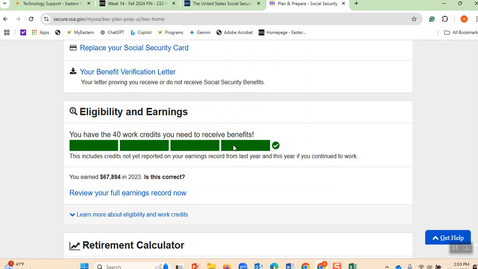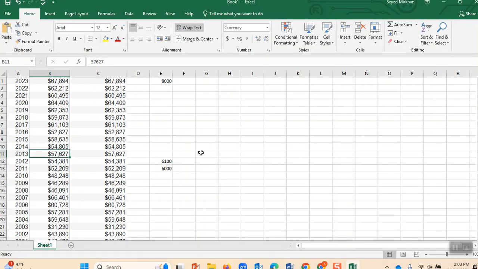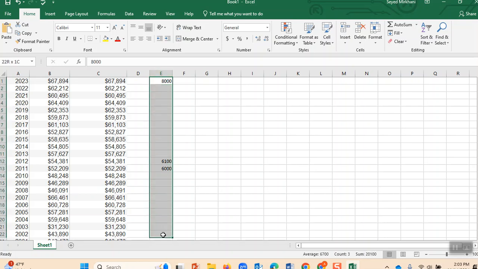But the problem is that if you work only for 10 years, you will get only 10 years of Social Security. Look at 10 years. If you put 10 numbers in here, they won't be that much. But when you put it for 35 years, it will be a lot. The federal government wants to return some money back to you. The more you have in here, the better, the higher Social Security you have.